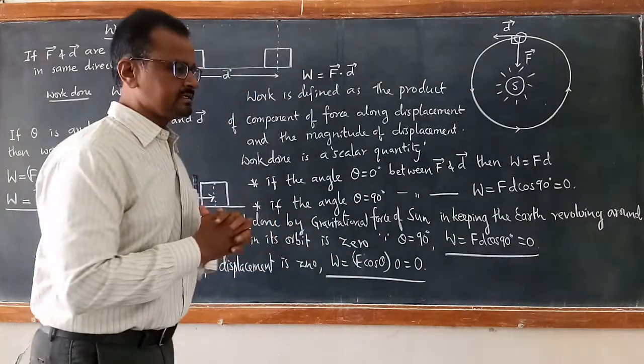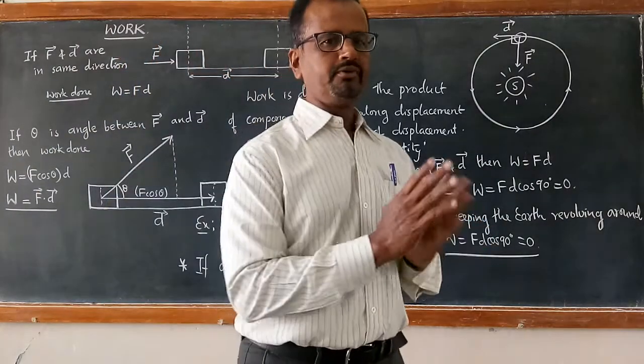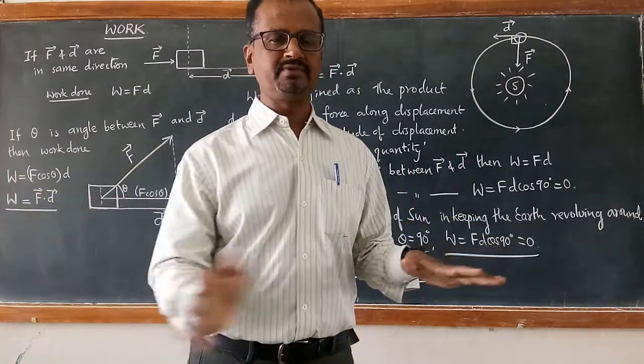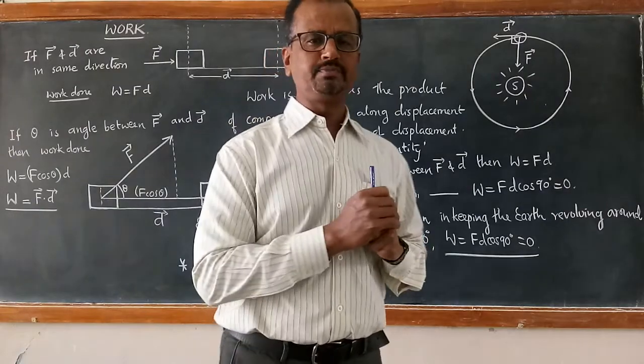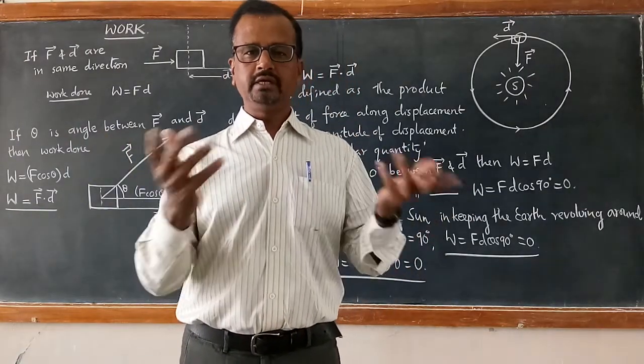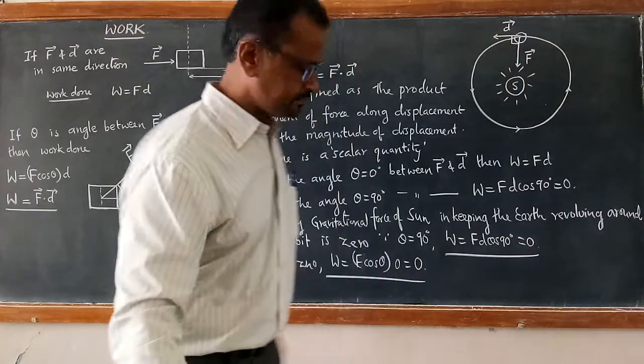In certain cases, a body may be undergoing displacement, for example on a frictionless surface, but if the external force acting on the body is zero, then work done is zero.